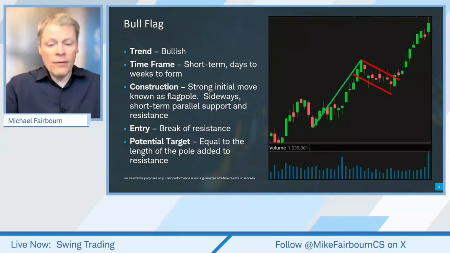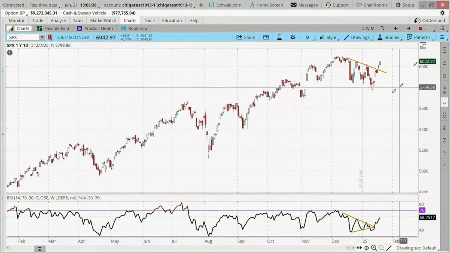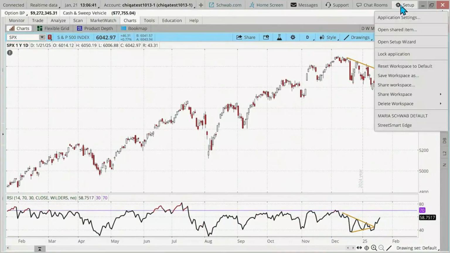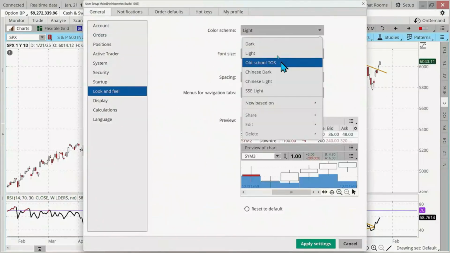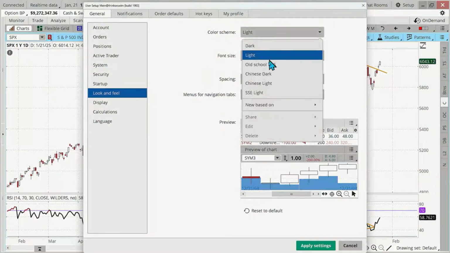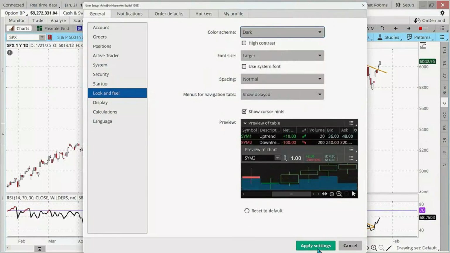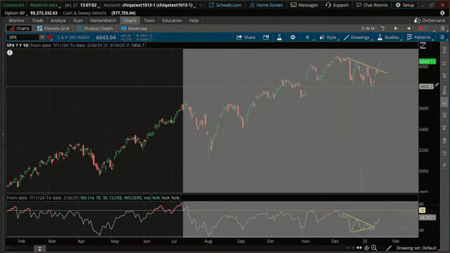In fact, what I want to do is start off next just by going into the market itself. Big picture here. Do you guys like the white background? Normally, it's a little bit sharp on my eyes, so I generally will go with the darker look and feel. I'd flipped that when I came over to this chart. So we'll just go ahead and do this, make it a little bit easier on the eyes. Clearly easier on my eyes, guys, because I'm looking at all kinds of lights right here, and that's just one major light to look at. A little easier to detect. All right. Well, let's look at this.